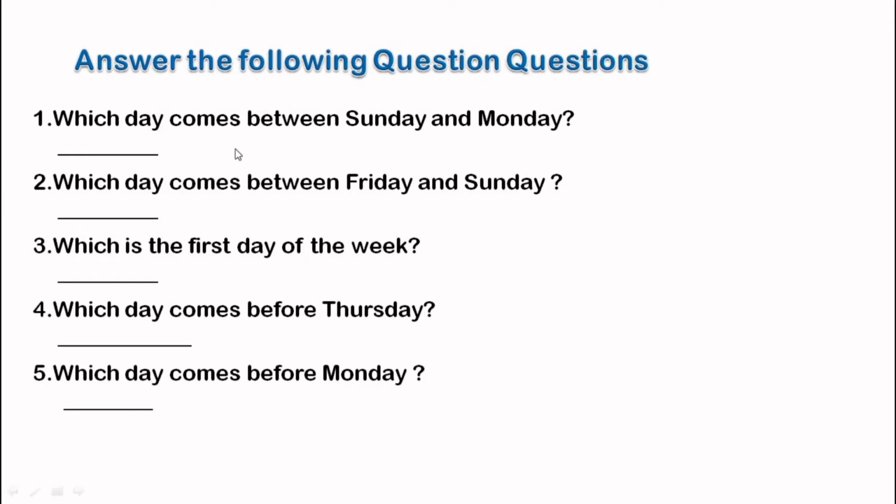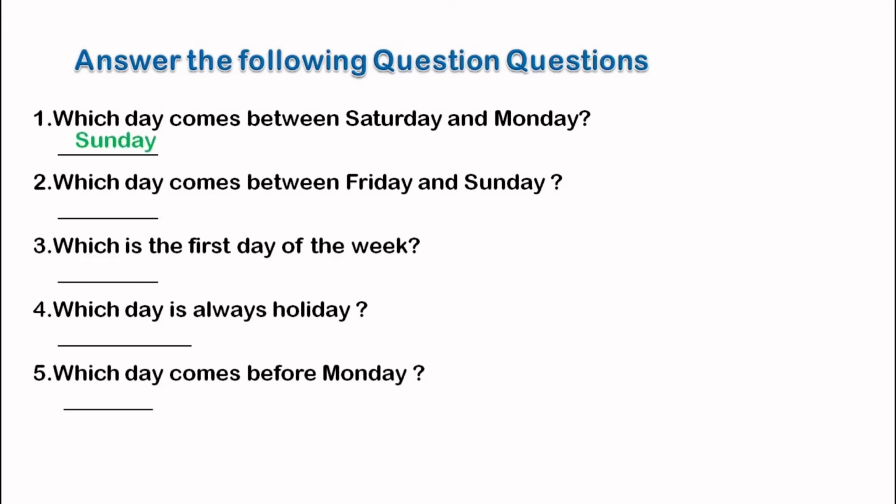Which day comes between Sunday and Monday? Number 1 is, which day comes between Saturday and Monday? And the answer is Sunday.